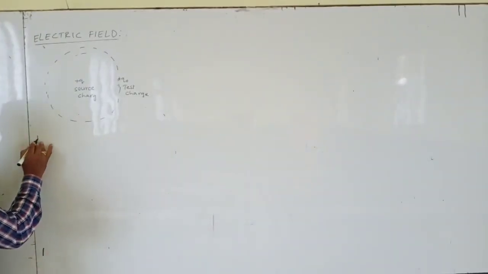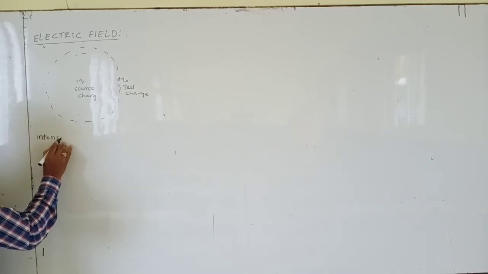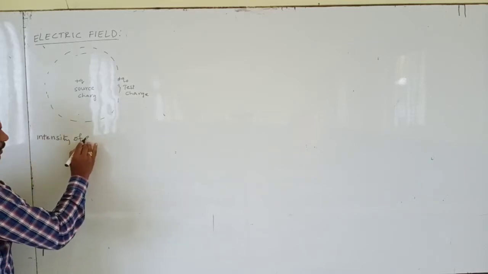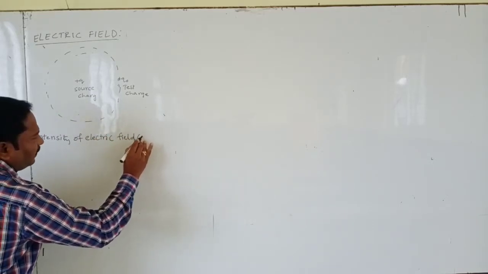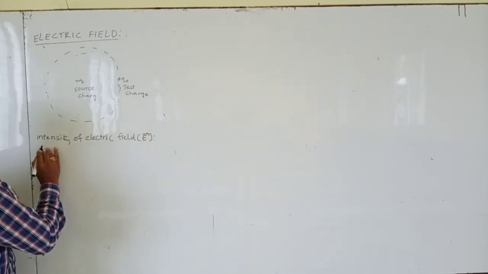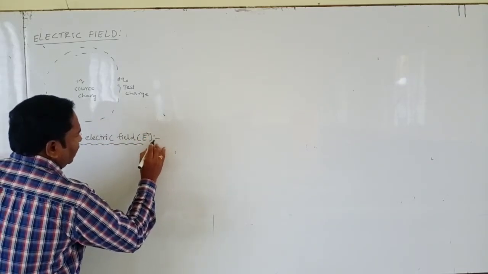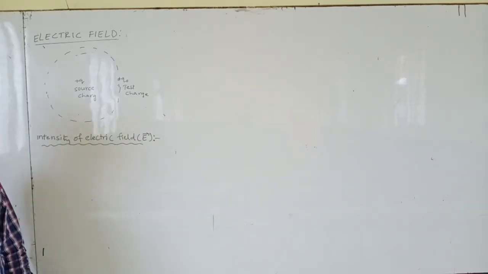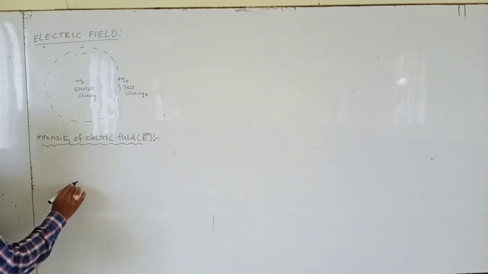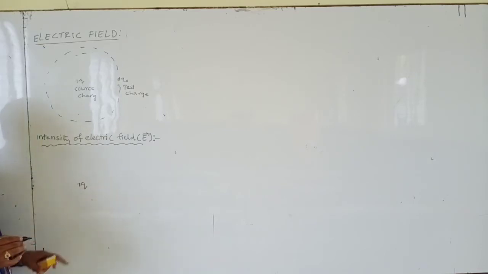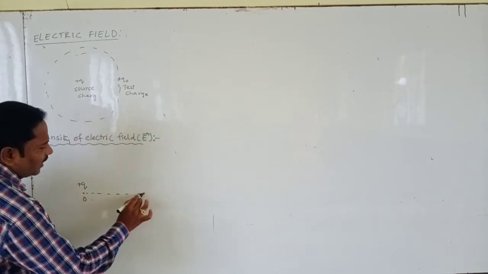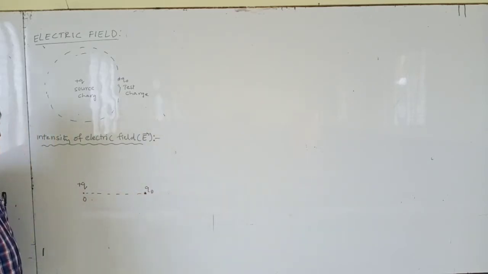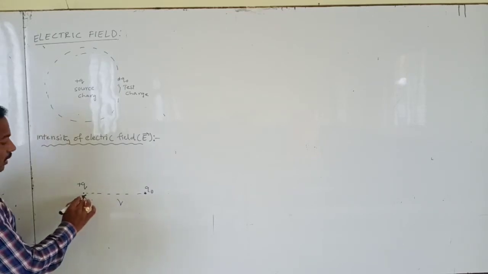Now, what is meant by intensity of electric field, or electric field strength? Consider a plus Q charge. This is a source charge. The point charge is placed at point O. Now we place another charge Q0 at a distance R. So then what happened?